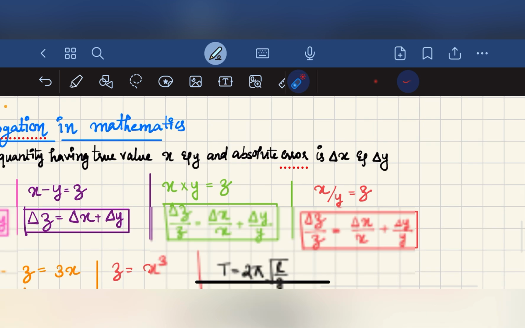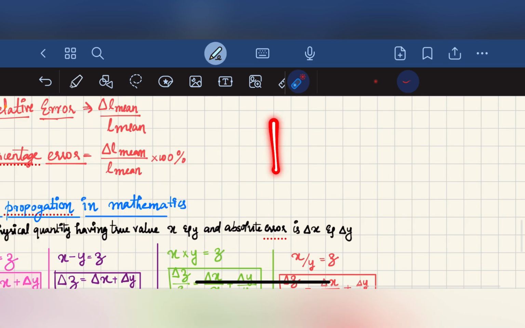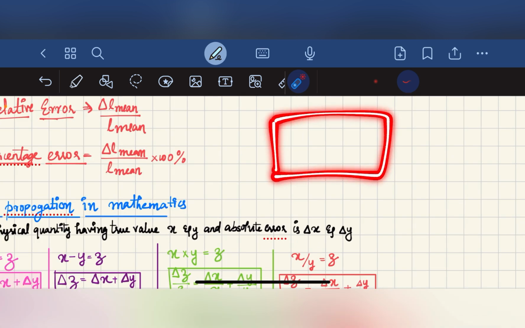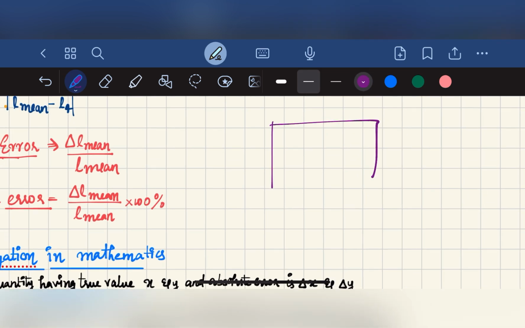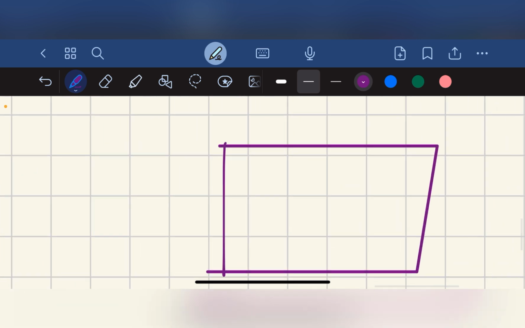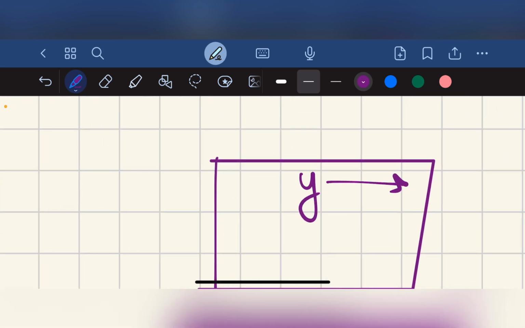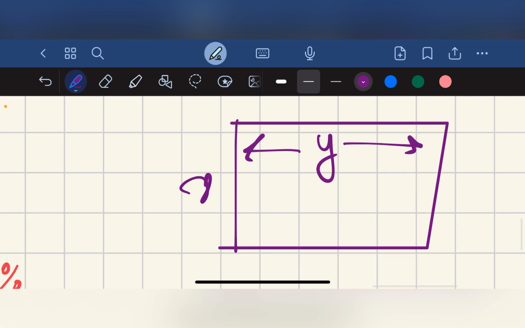So here we have an example. This is a rectangle, and we have the length y and the breadth x.